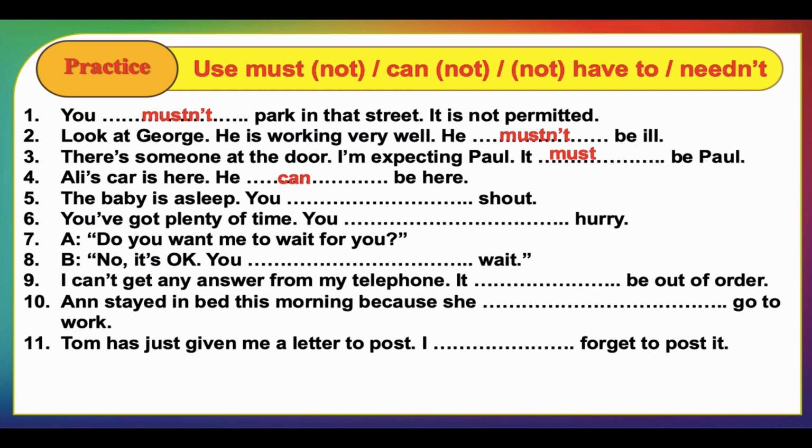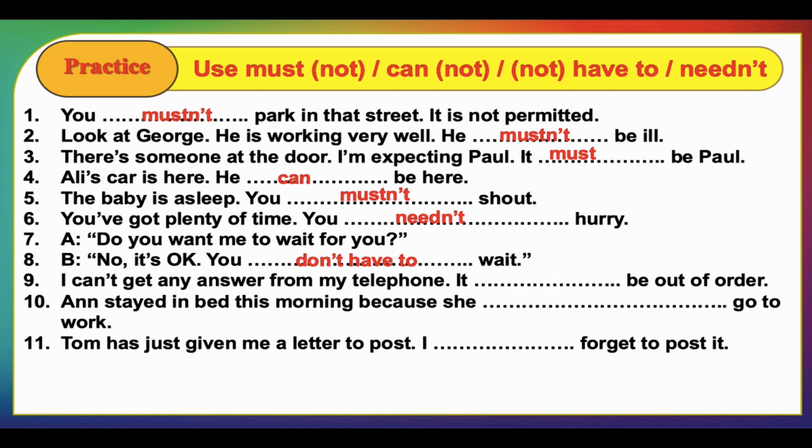That baby is asleep. You shout. This is an obligation. It's to prevent someone from doing something. He is not allowed to shout. So we say he mustn't shout. You have got plenty of time. You hurry. Here we can have two choices to put there. Either we say you don't have to hurry or you needn't hurry. Okay? So do you want us to wait for you? No, it's okay. You don't have to wait. I can't get any answer from my phone. It must be out of order.